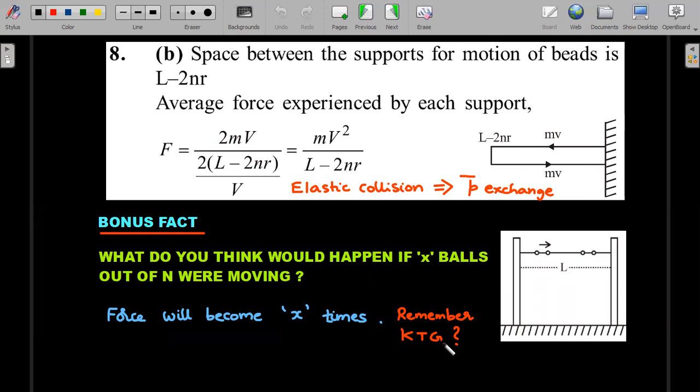Remember, this is how you do it in KTG. In KTG, we assume all are moving. Therefore, the force becomes N times. Okay, that's why pressure is related to the number of moles or number of molecules. Okay, so this is like an extrapolation of the same question. Okay, let's move forward.